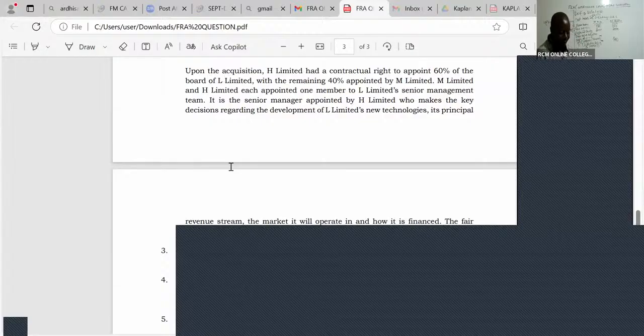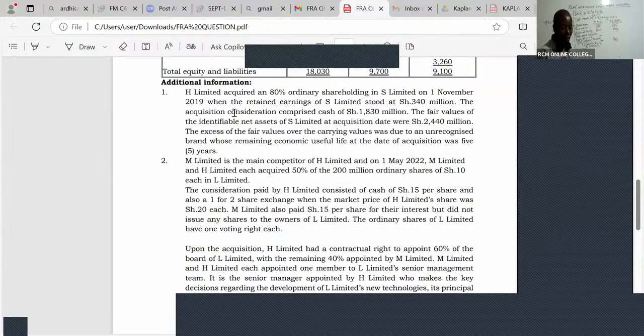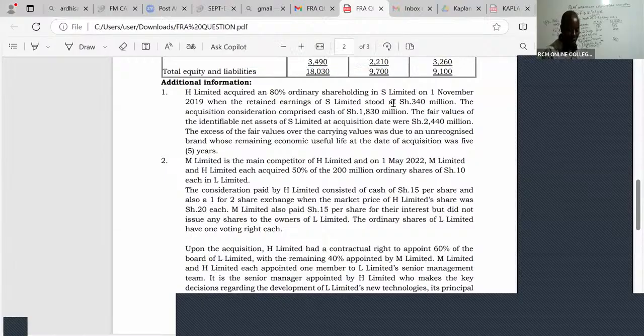We are told here, H Limited acquired an 80% ordinary shareholding in S Limited on 1st November 2019 when the retained earnings of S Limited stood at 340. The acquisition consideration comprised cash of 1830 million.